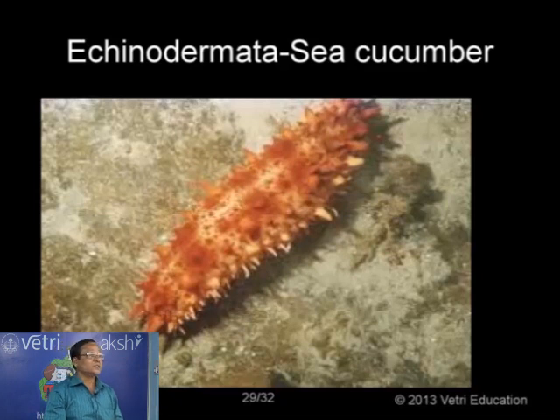It doesn't have the ambulacral groove, but possesses tube feet. The animal moves by caterpillar-like movement, and it has gills in the cloacal chamber. One pair of branched gills are formed, normally called the respiratory trees. That is the respiratory organ in this animal.